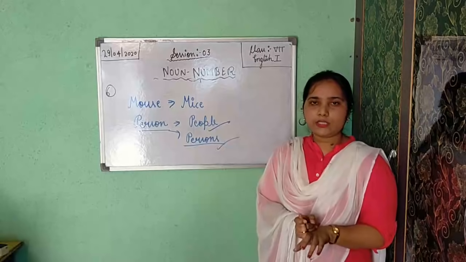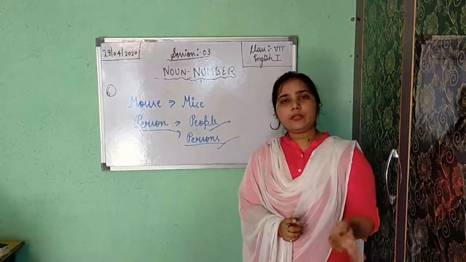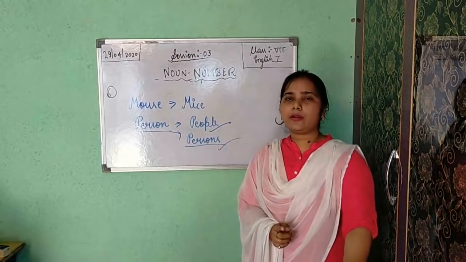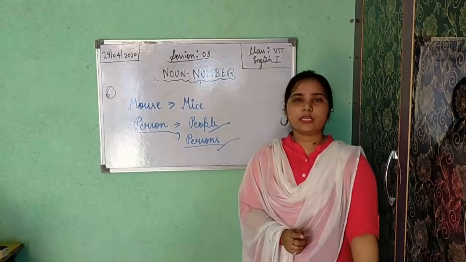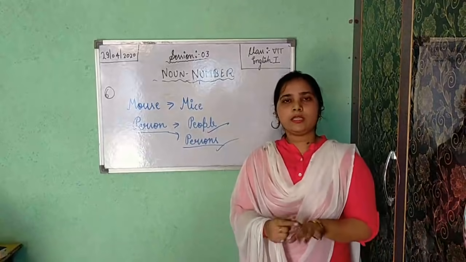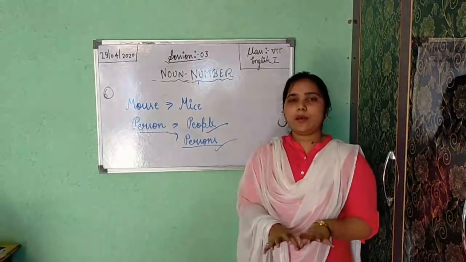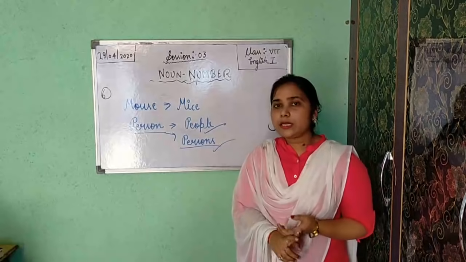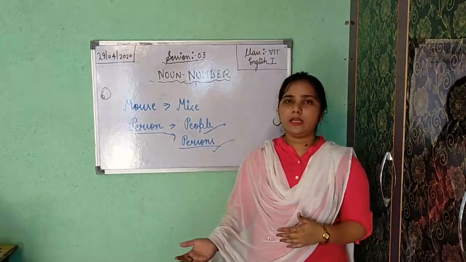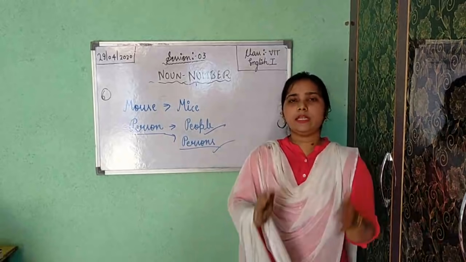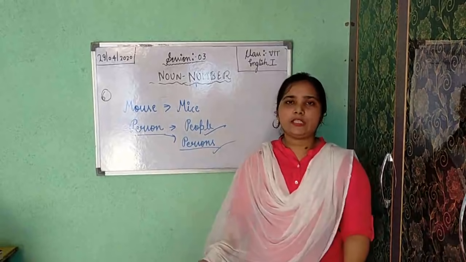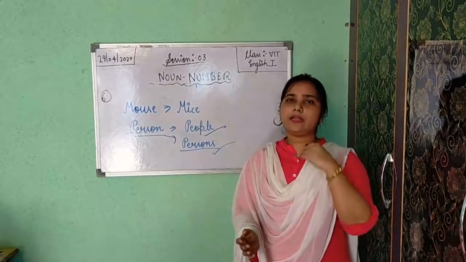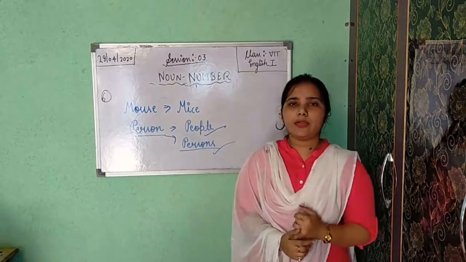First one is masculine gender. Masculine gender denotes male creature. Name of any boy: Donald Trump, Narendra Modi, Virat Kohli, Sachin Tendulkar, Amitabh Bachchan. These are the examples of masculine gender. Next is feminine gender. Feminine gender denotes female creature. Kiran Bedi. Various examples. If you are a girl, you can take your name, or your elder sister's name.